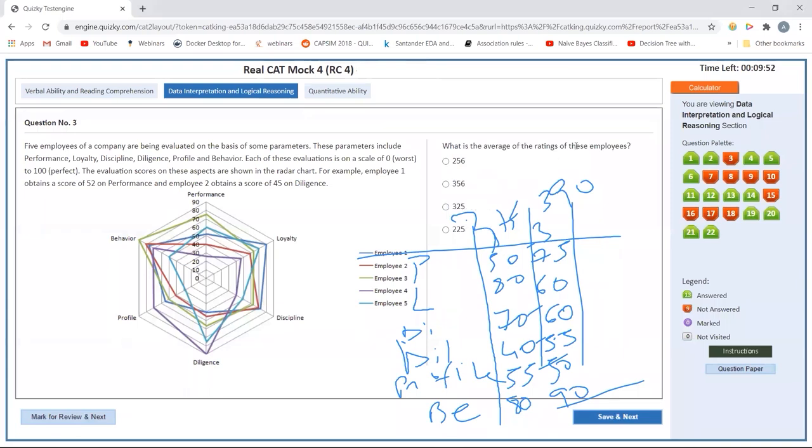Okay, so what is the average of the rating of these employees? Average rating. So I know the highest, 390 and 375. These are the two values. The two highest values seem to be in this range. So the average will be less than this. 256 is very, very far away. 225 is even farther away. 325 and 356. Let's try to find out the number which looks probably the lowest.